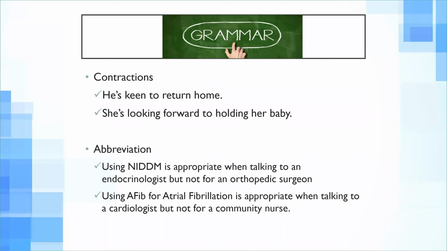Now, about the abbreviations, it's really important to take into account the reader when you are deciding when and where you should be using these abbreviations. Using NIDDM, that is non-insulin dependent diabetes mellitus, is appropriate when you are talking to an endocrinologist, but not for an orthopedic surgeon. And when you are using AFib for atrial fibrillation, it is appropriate when talking to a cardiologist, but not for a community nurse, because globally there is more than one meaning for AFib. So you should always keep that in mind.